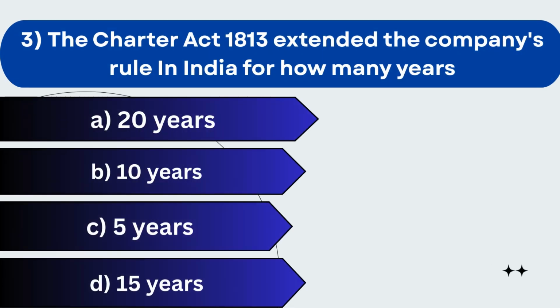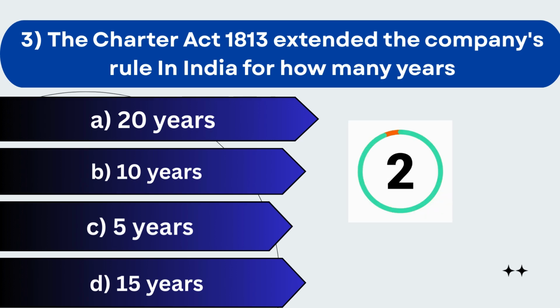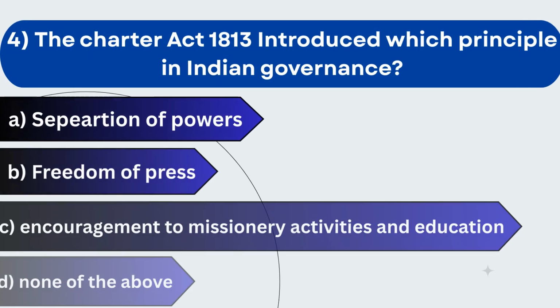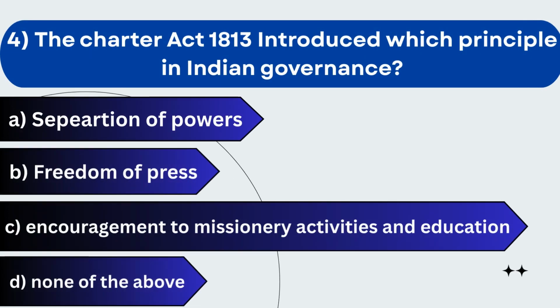3. The Charter Act 1813 extended the company's rule in India for how many years? A. 20 years. B. 10 years. C. 5 years. D. 15 years. The correct answer is A. 20 years.